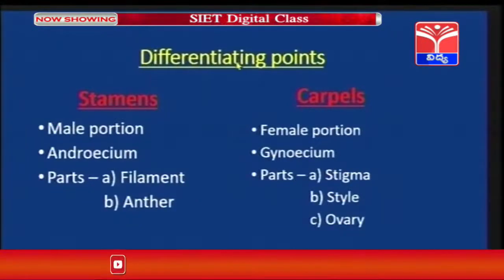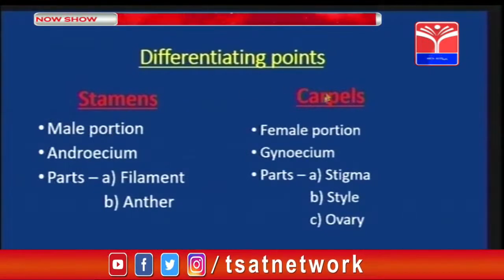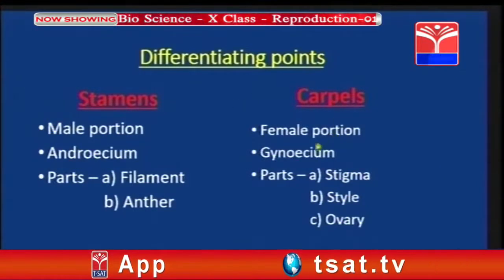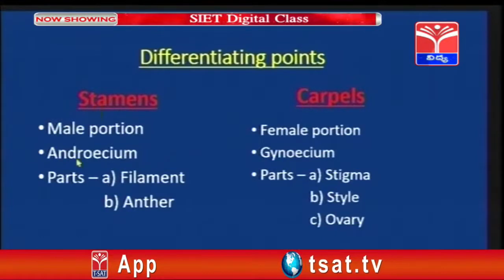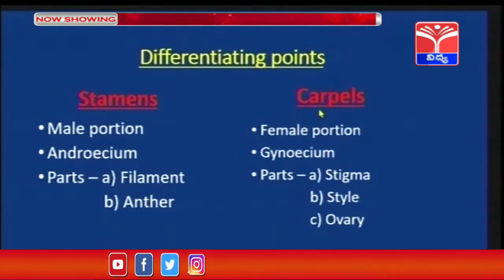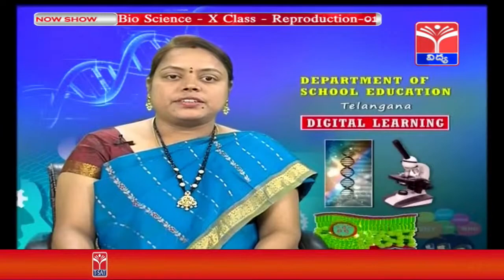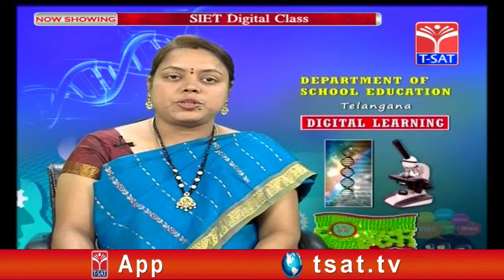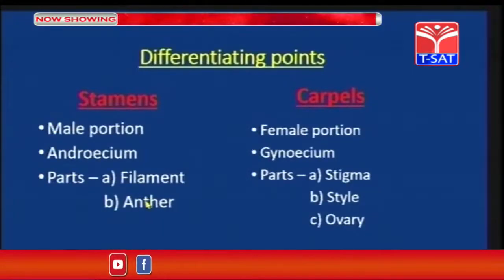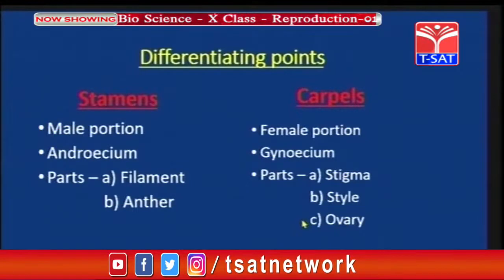Let us know the differentiating points between stamens and carpels. Stamens are the male portion, carpels are the female portion. Stamens are called androecium, whereas carpels are called gynoecium. The stamen consists mainly of two parts, filament and anther. Carpels consist of three parts: stigma, style and ovary. Children, here you should understand one major point: inside the anther, pollen grains are present, that means pollen grains consist of male sex cells, whereas in the ovary, female sex cells are present.